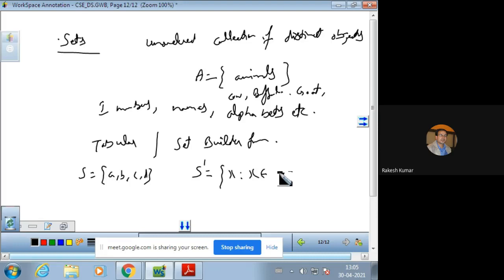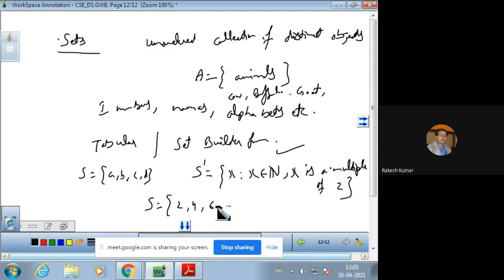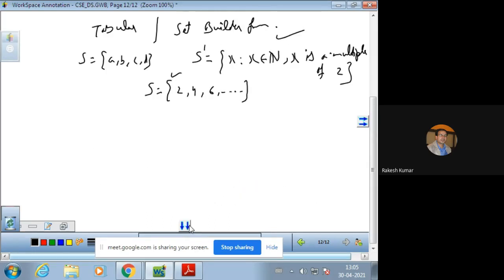So this is a tabular form, and the set builder form means suppose a set S dash is written like: X is any natural number in the form of a multiple of 2. Means to say that all natural numbers which are multiples of 2. So this is a set builder form, and its tabular form will be a set S. Multiple of 2 means 2, 4, 6, and so on. This is the set tabular form and this is the set builder form. These are two important set formations.